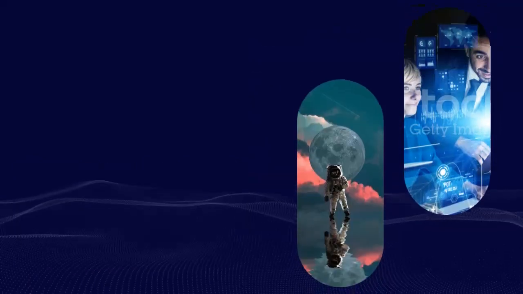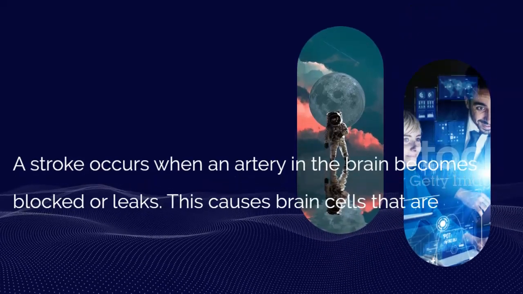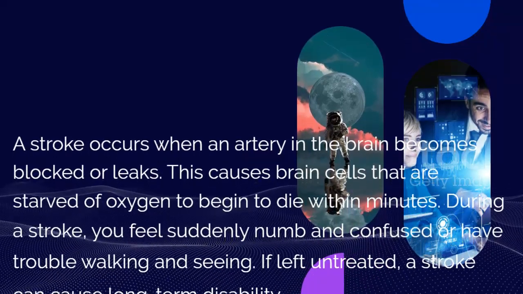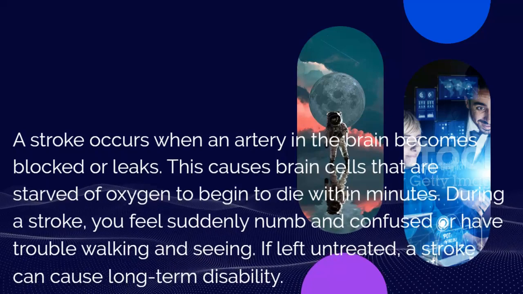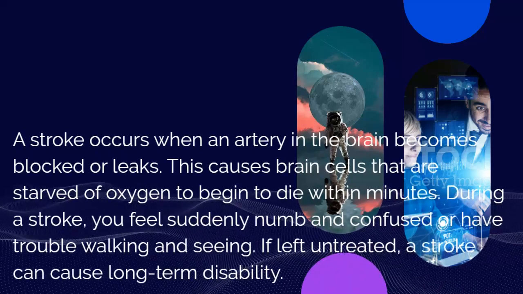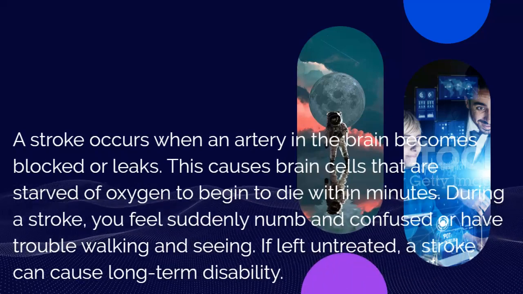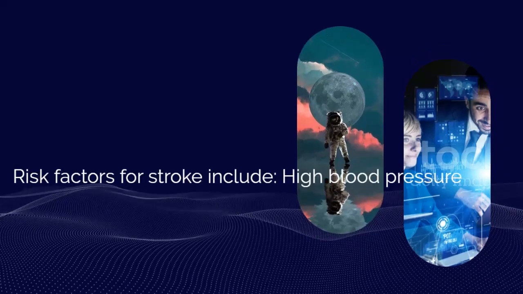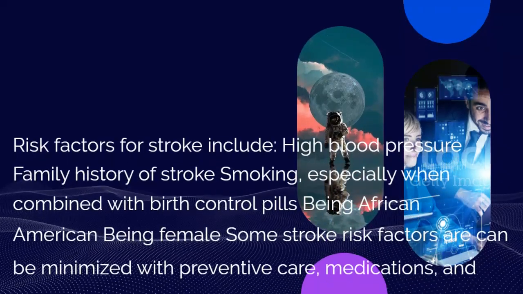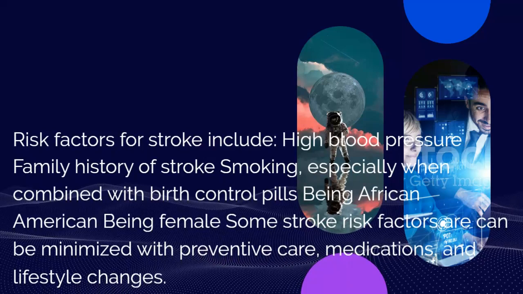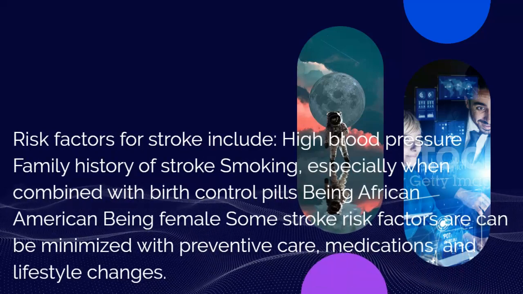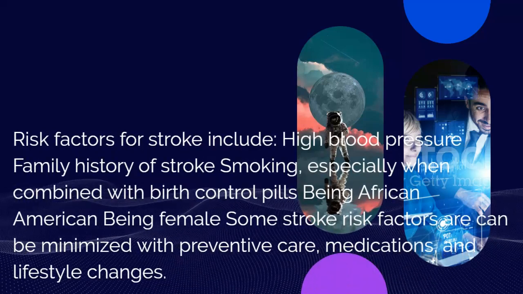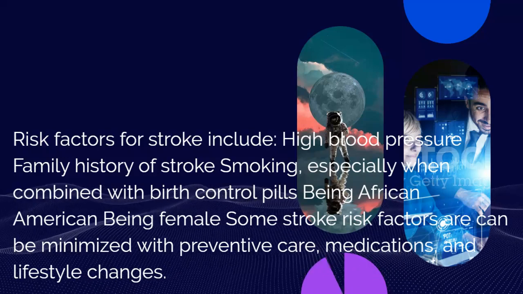5. Stroke. A stroke occurs when an artery in the brain becomes blocked or leaks. This causes brain cells that are starved of oxygen to begin to die within minutes. During a stroke, you feel suddenly numb and confused or have trouble walking and seeing. If left untreated, a stroke can cause long-term disability. Risk factors for stroke include high blood pressure, family history of stroke, smoking, especially when combined with birth control pills, being African American, being female. Some stroke risk factors can be minimized with preventive care, medications, and lifestyle changes.